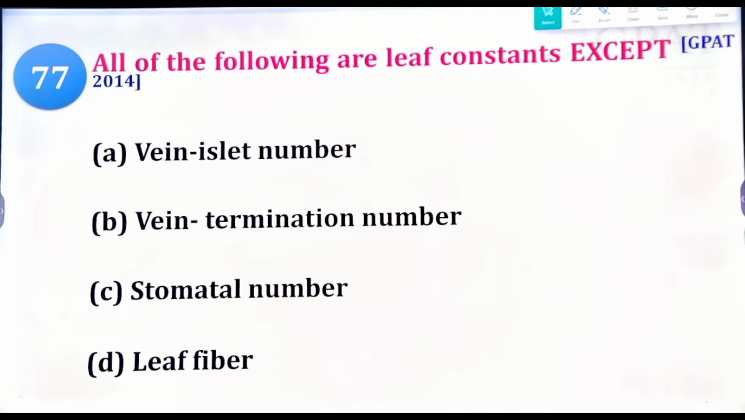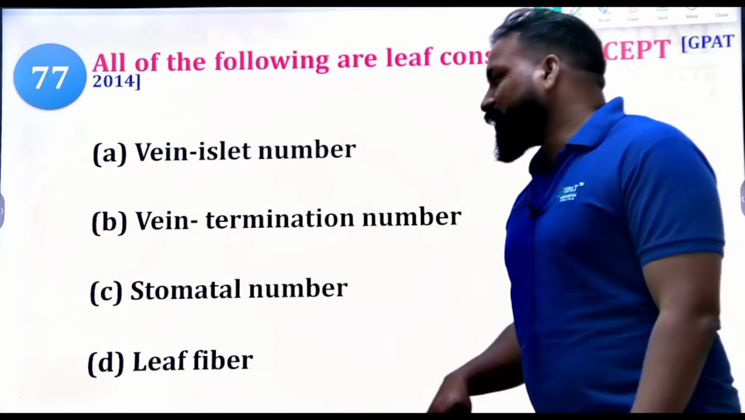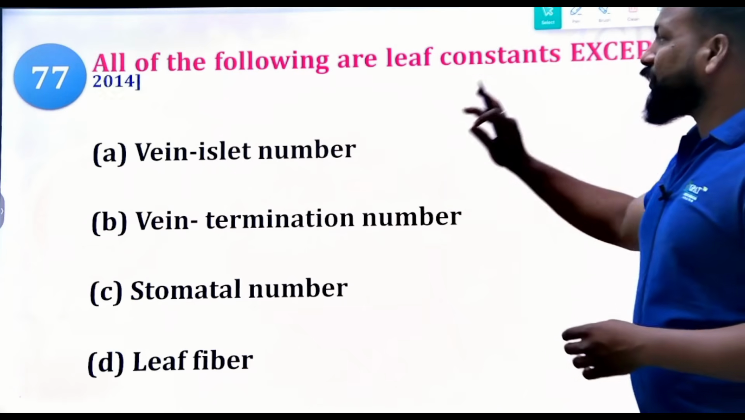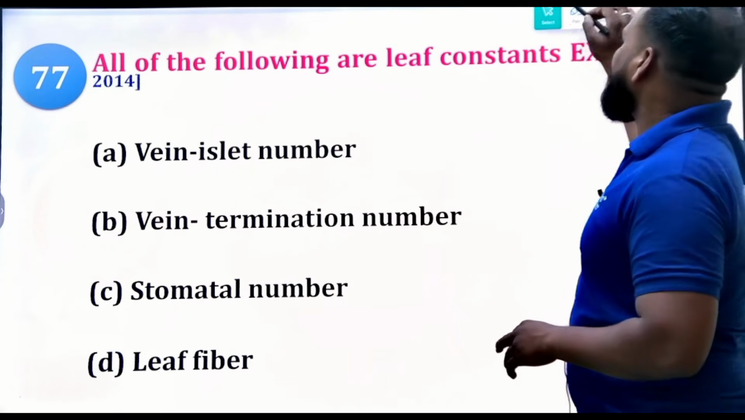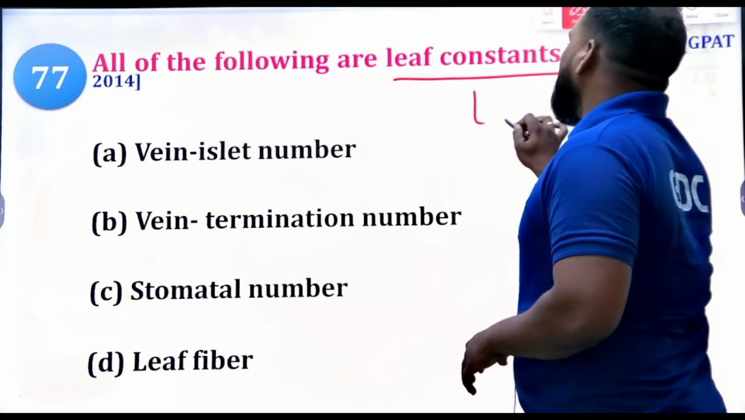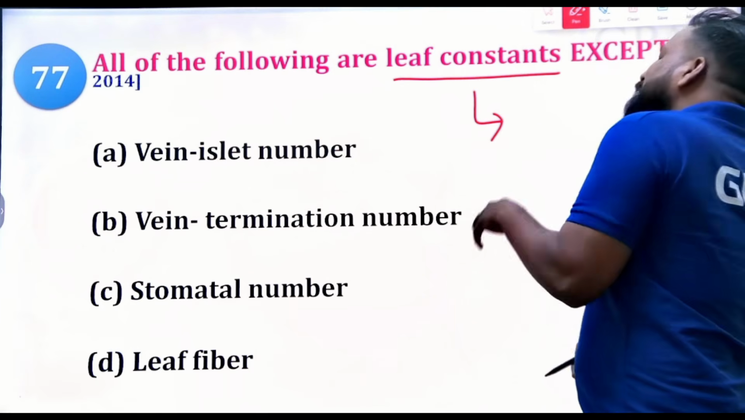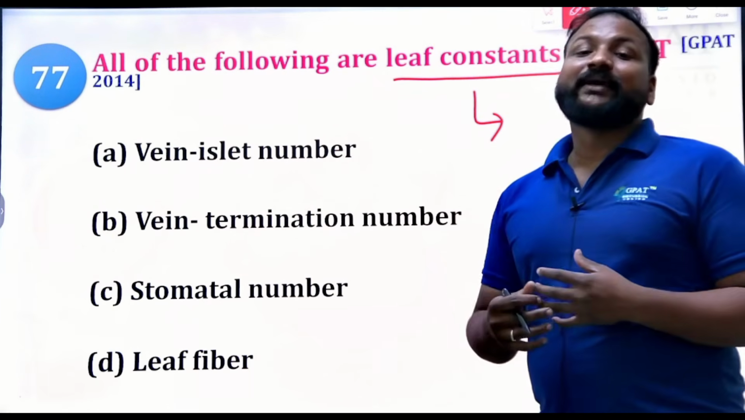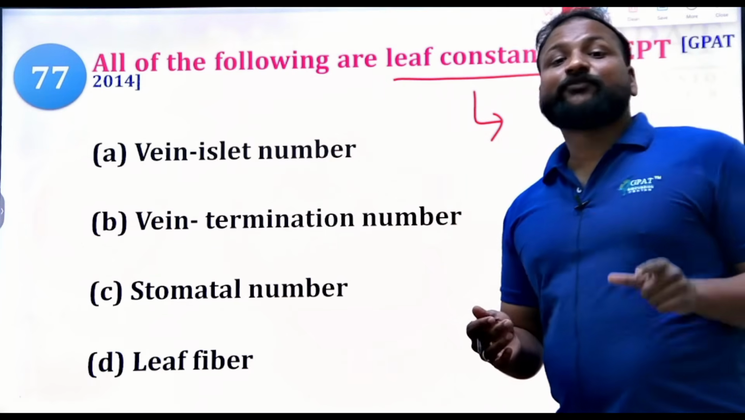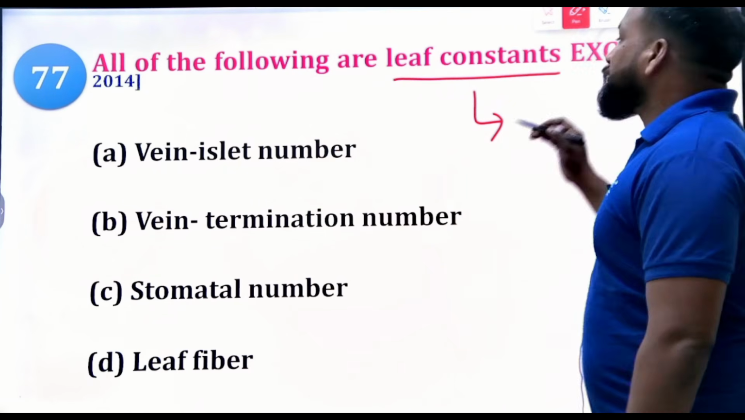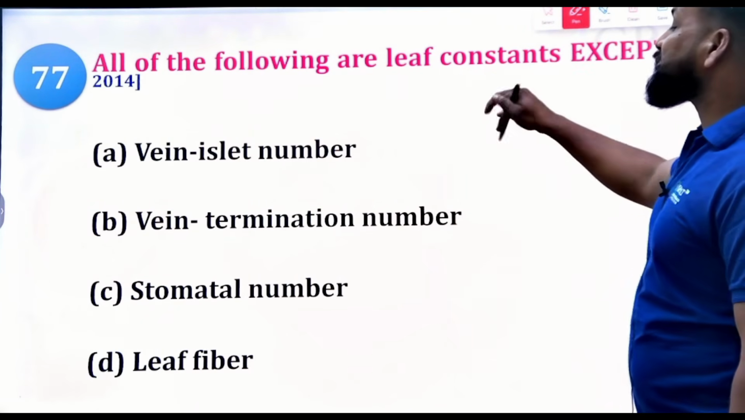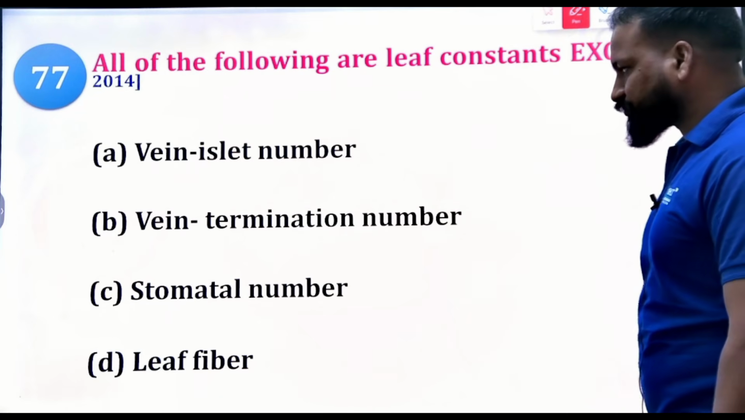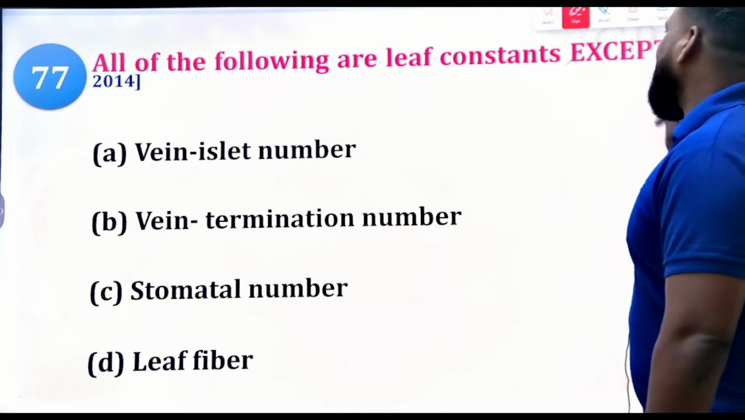All of the following are leaf constants except. See what I meant by leaf constants. Leaf constants means, in the leaves when they were growing, the number will be fixed. Clear? The units are fixed. So which of the following is a leaf constant except? Clear? So tell me the right answer.